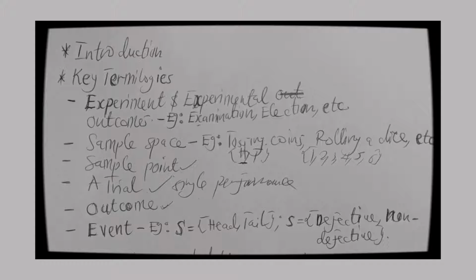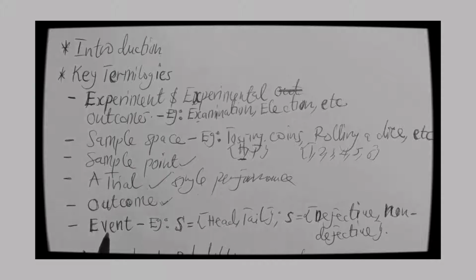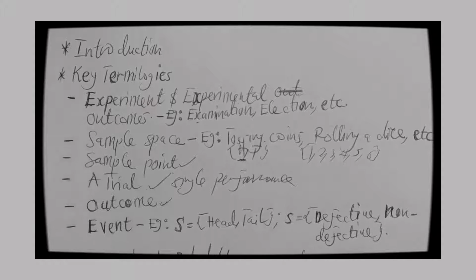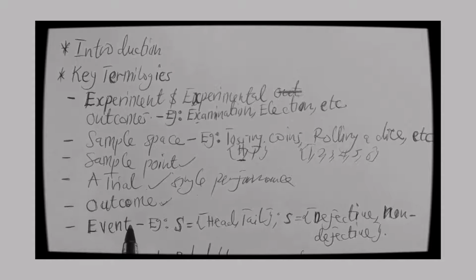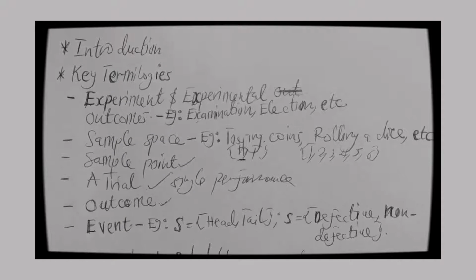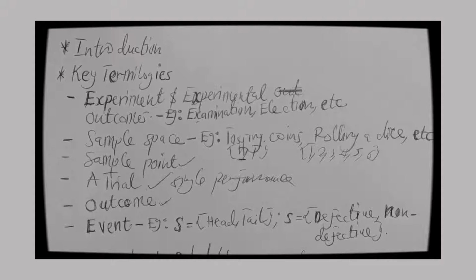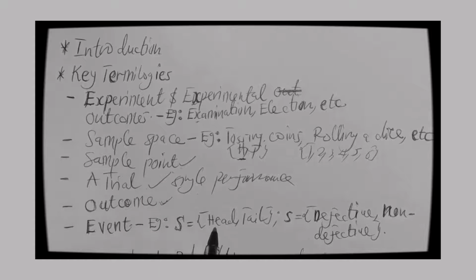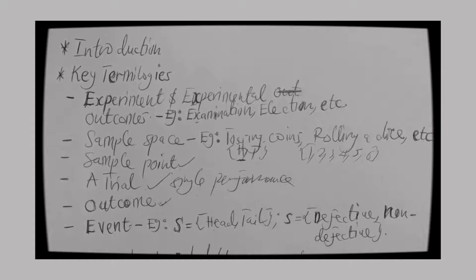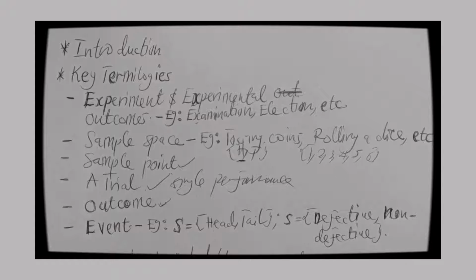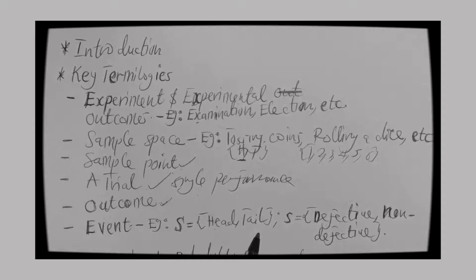Then, having gotten an outcome, there's also what we call an event. We are saying that an event is a collection of one or more experimental outcomes that is likely to happen. So for example, let's say, tossing of a coin. It is likely that a head may occur or a tail may occur. So when I record whether a head or a tail will occur, when I record these two outcomes, that is what we call an event.